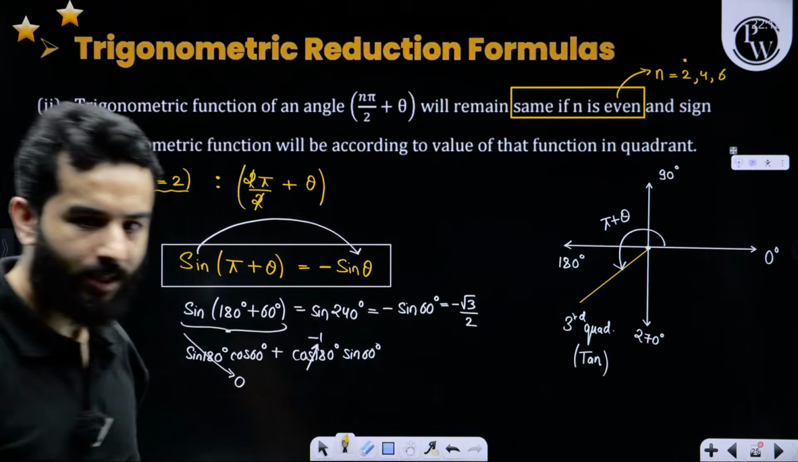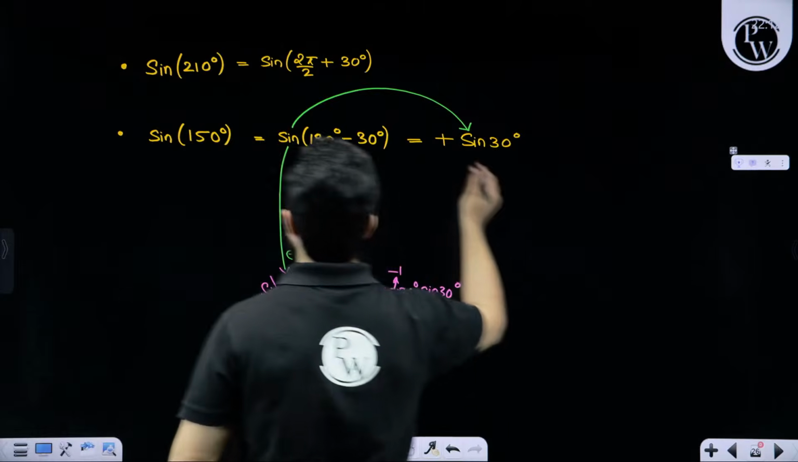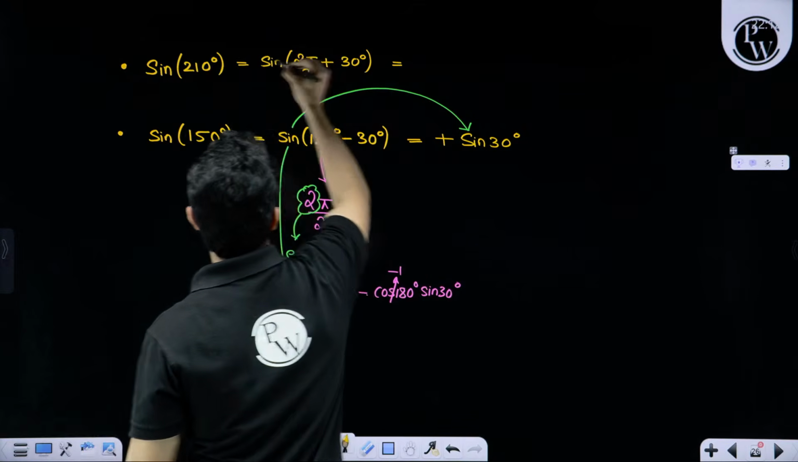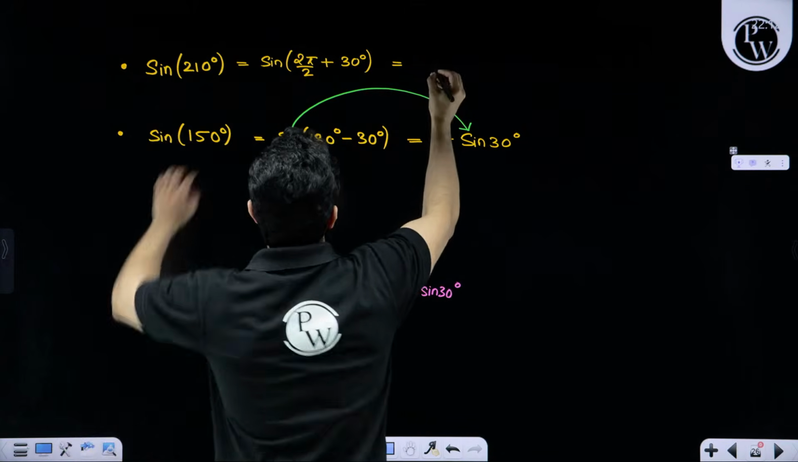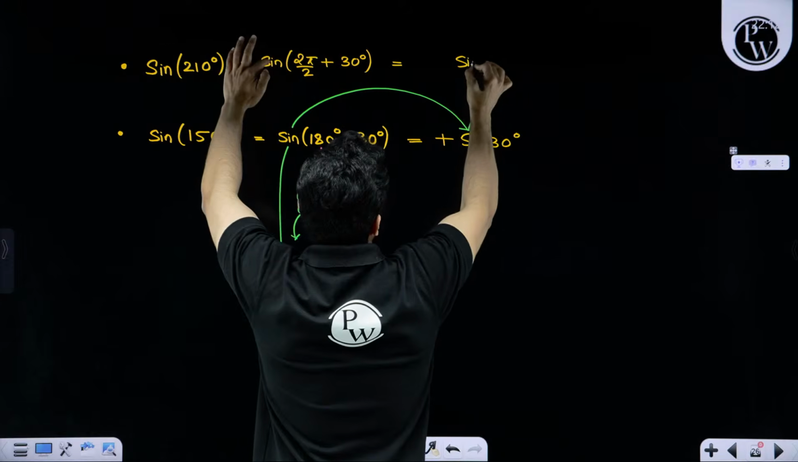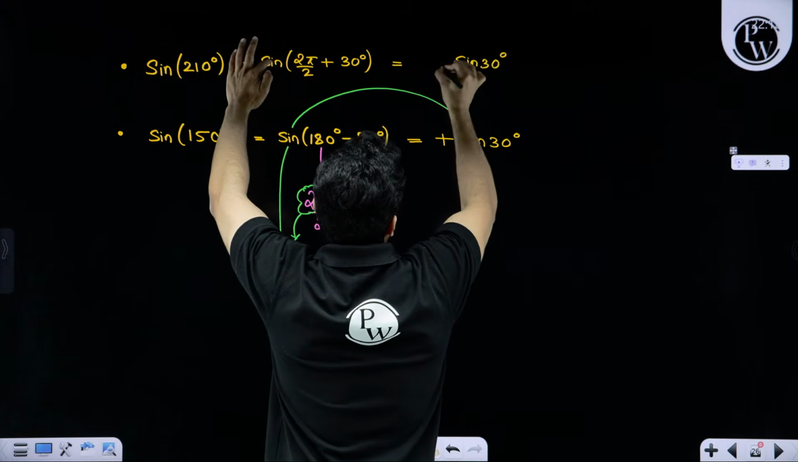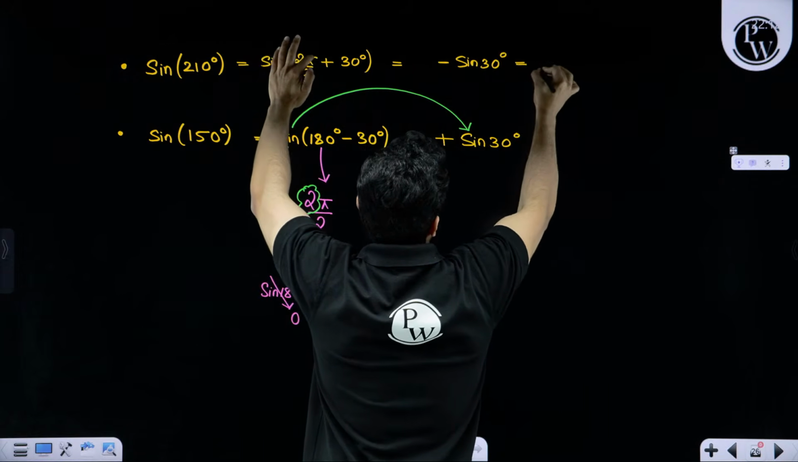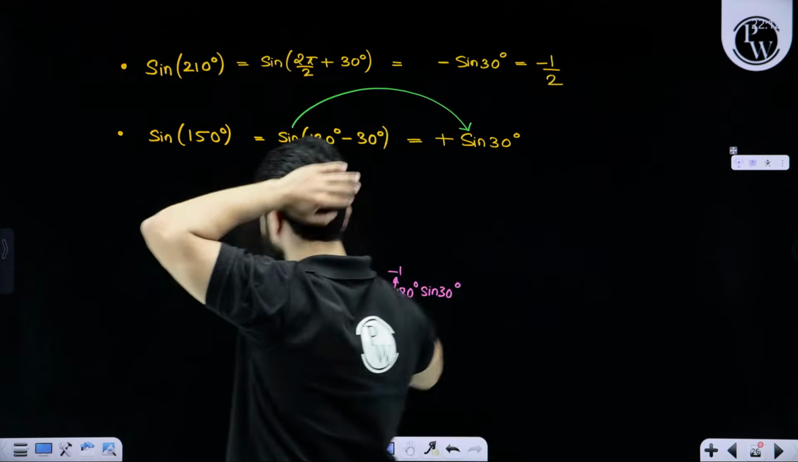Clear? By the way, this is in the third quadrant. So sine will remain sine with a negative sign, because in the third quadrant the answer is going to be minus 1 by 2.